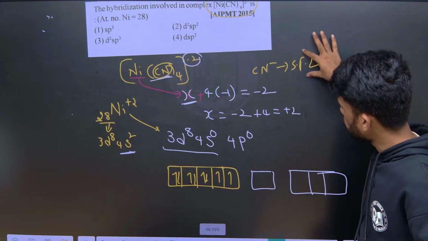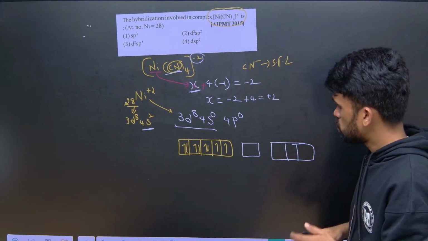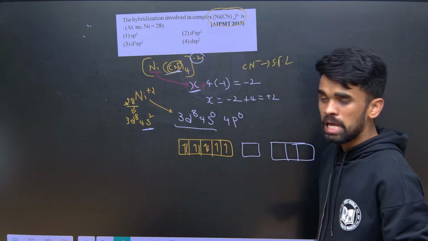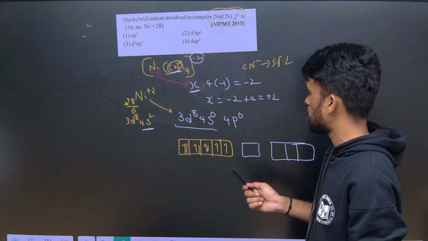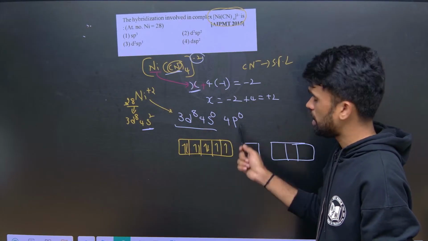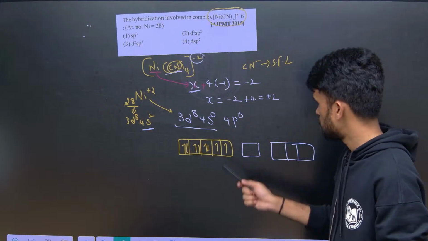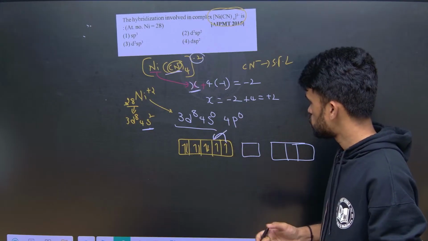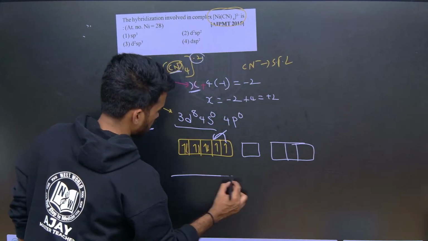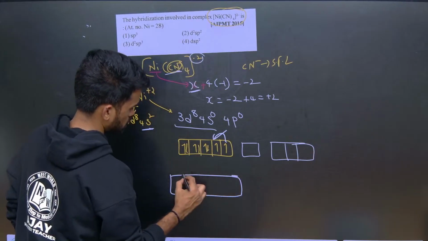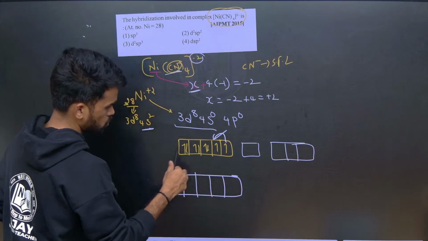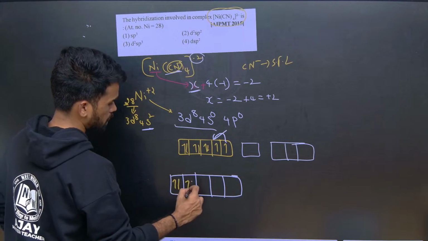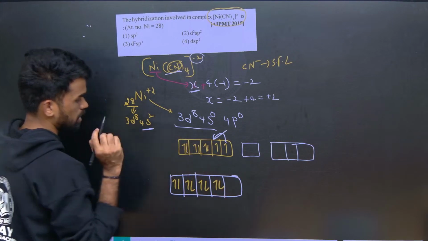Okay. Now whenever we have strong field, it will pair up the unpaired electrons if any empty orbital is arising from that. So if it is pairing up, we will be having something like this. So write all the remaining electrons, 8 electrons is done.